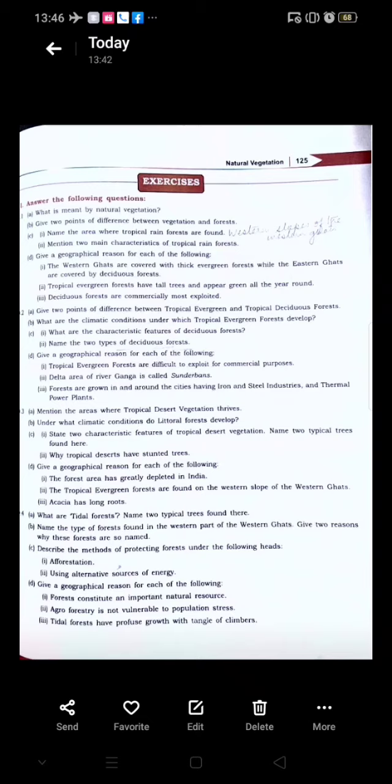Now, apart from these, there are many indirect advantages that we are getting from these forests. Firstly, they are modifying the climate of a place. They are increasing humidity, which is helping in causing rainfall. They are absorbing carbon dioxide and controlling air pollution. They are increasing the oxygen level and giving us oxygen.